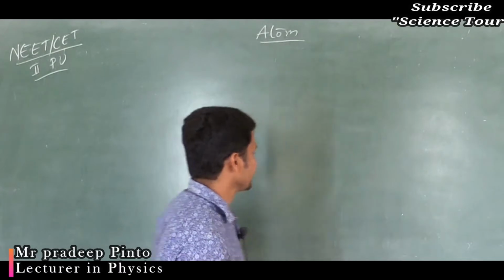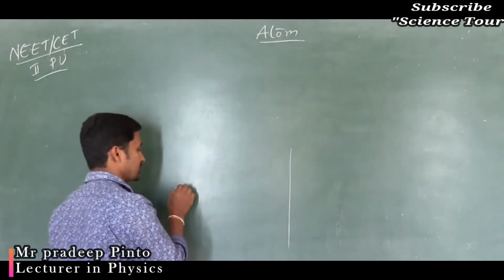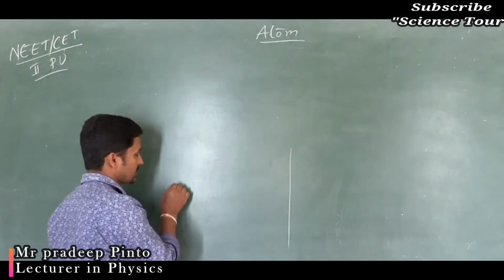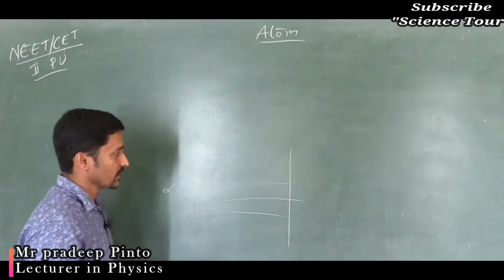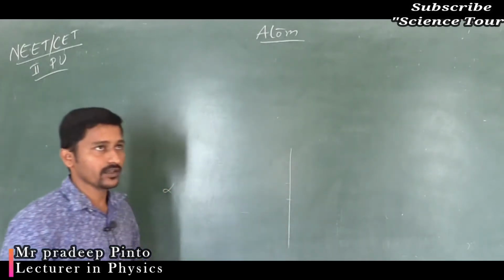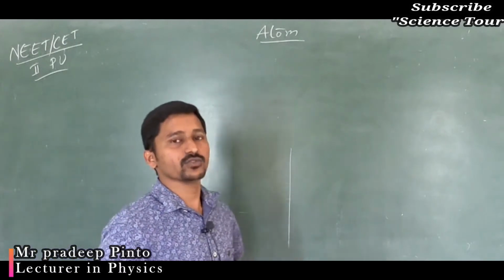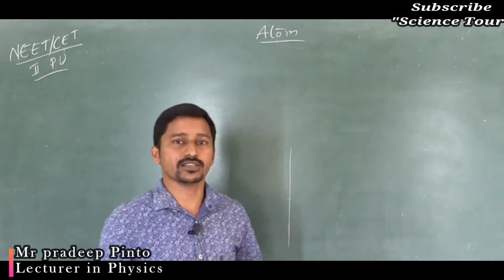And what he did is nothing but Rutherford's alpha scattering experiment. Alpha rays are made to scatter through a gold foil. Now the gold foil has a number of atoms, and why is this experiment conducted? It is only to find out the structure of the atom, because that was a mystery.